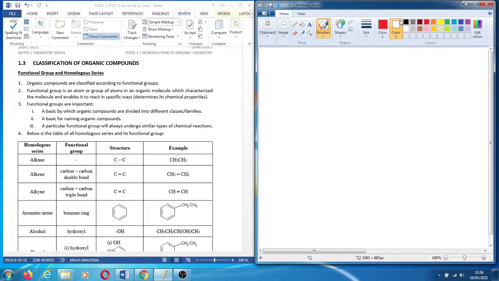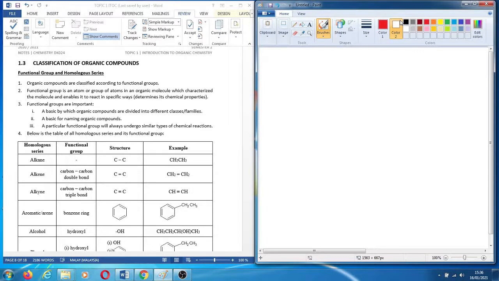Okay, continue with 1.3 about classification of organic compound. Organic compounds are classified according to the functional group and the homolog series. Functional group, that is very important. Why? Because it will characterize the molecule and enable it to react in a specific way. Meaning here, if we have the same functional group, it will have the same characteristics of molecule, and it will have the same specific way in its reaction.